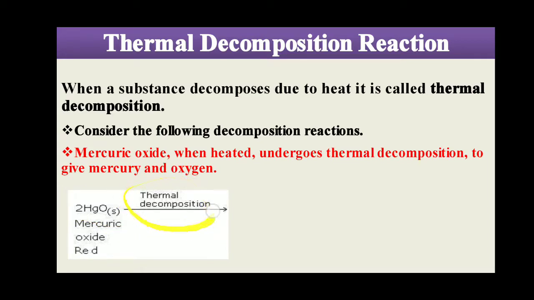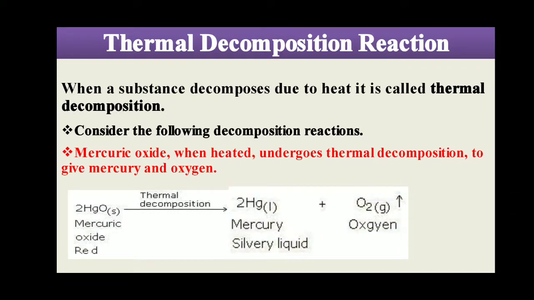In the presence of heat energy, that is thermal decomposition, it decomposes into 2Hg, 2 moles of mercury, in liquid form and silver in color, plus O2, oxygen gas in gaseous form.